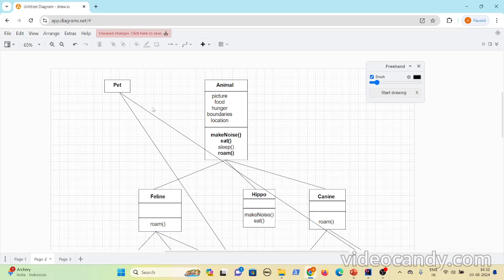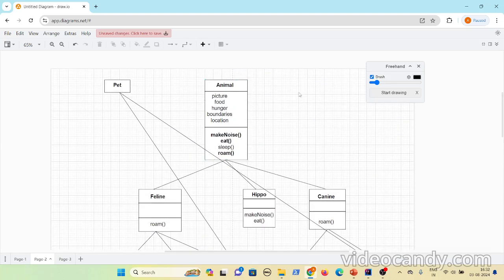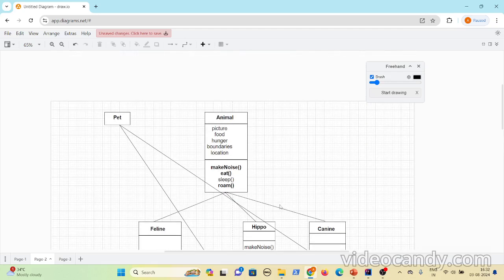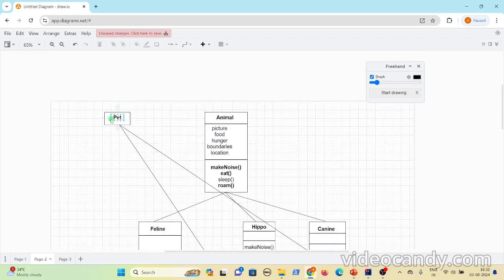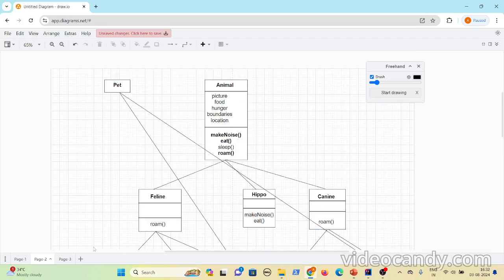Now, the classes which need pet behaviors, like dog and cat, only extend this particular pet class. If you see here, cat extends pet and dog extends pet. Using this approach, you are not touching the existing classes. You are asking only the classes which need pet behavior to implement this. Using this approach, we have solved our problem. You have added new behaviors to your classes by using a separate class, right? Now, if you see here, dog and cat are implementing the pet class.